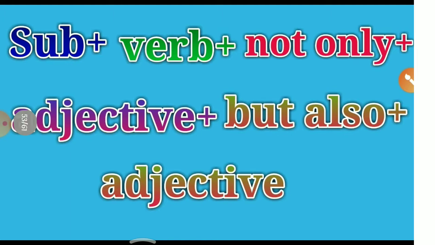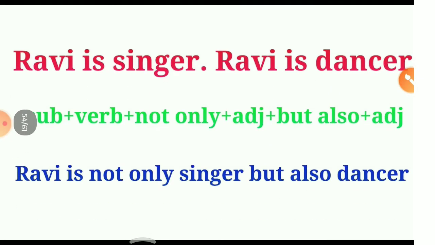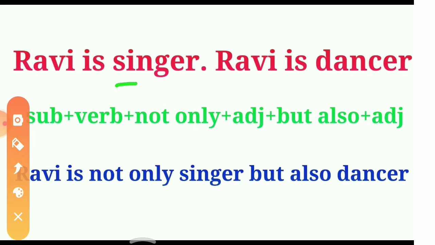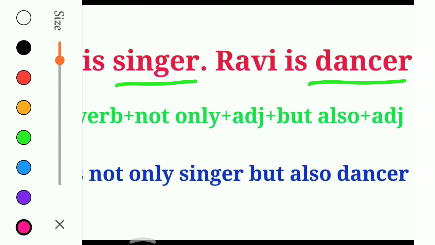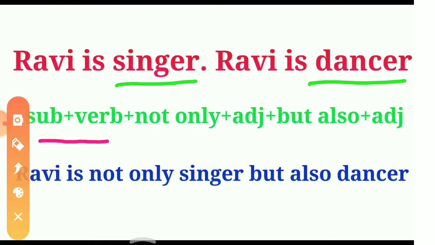The structure is here: subject plus verb plus not only plus adjective but also plus adjective. Here one thing you should note: after not only one adjective is there, and again after but also one more adjective is there. Okay, so let's make a sentence. Ravi is a singer, Ravi is a dancer. So two qualities we come to know, that one is singer, second one is dancer. And the formula is here: subject, verb, not only adjective but also adjective. So according to this we'll make a sentence.